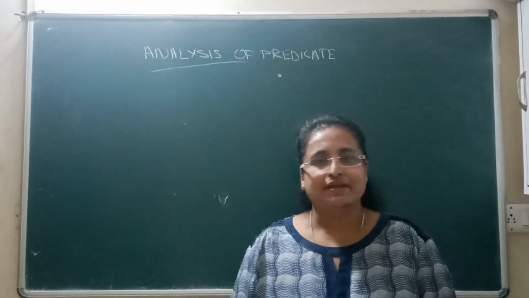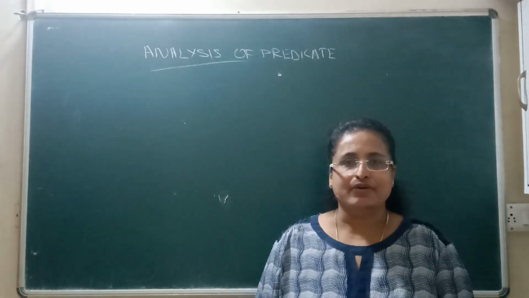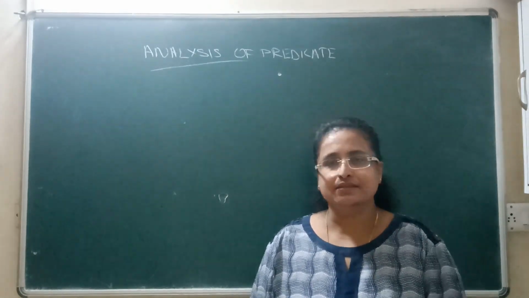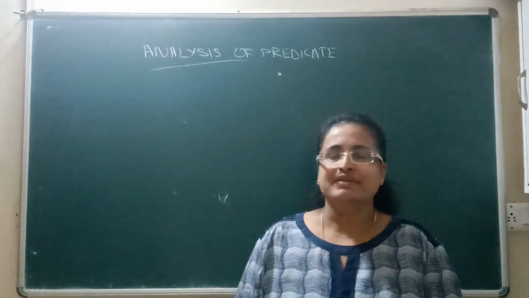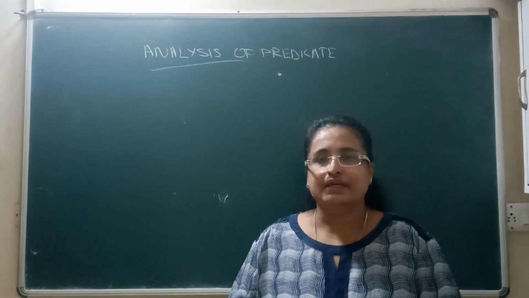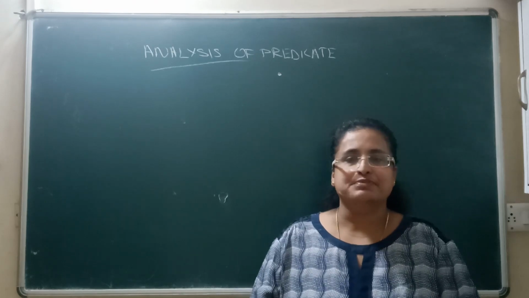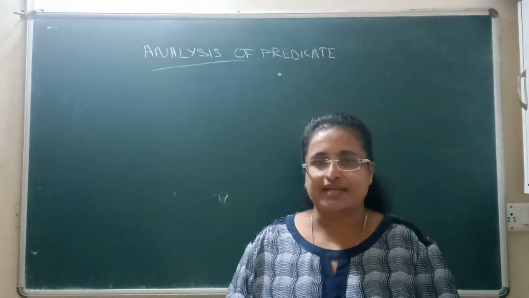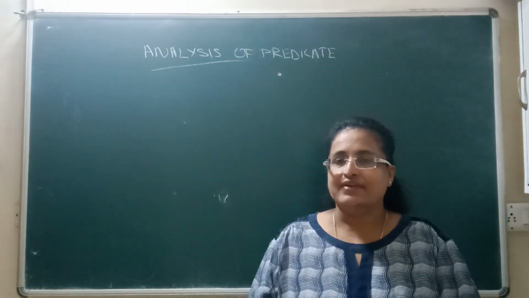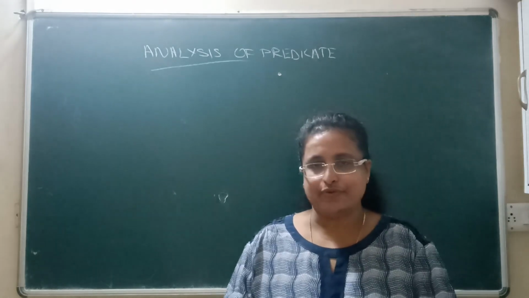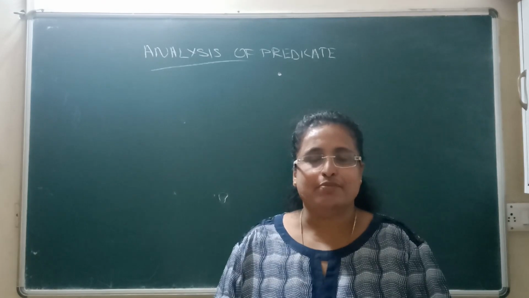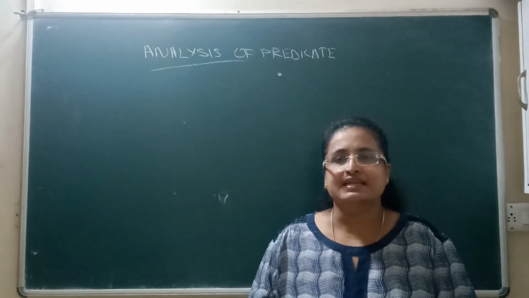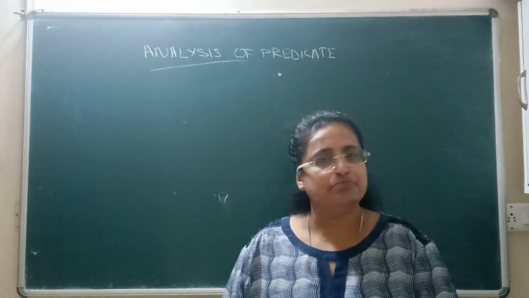I'll be covering today a topic, analysis of predicate. Yet another basic grammar topic. So let's begin over here. Now when we say predicate, it should click to you which sentence has a predicate. Yes, you guessed it right: the simple sentence. We have done simple sentences before also. You can see the link down in the description box. What is a simple sentence? A simple sentence has a subject and a predicate.